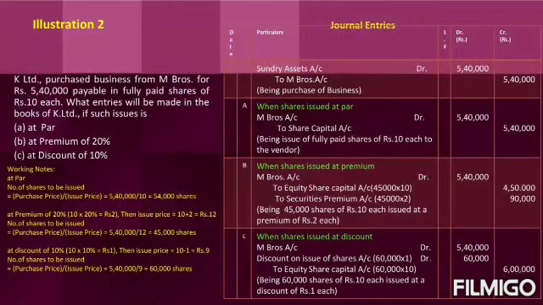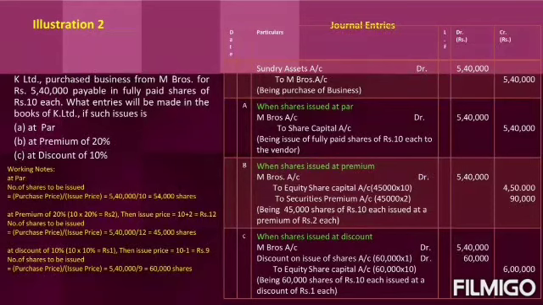Illustration 2. K Limited purchased business from M Brothers for rupees 5,40,000 payable in fully paid shares of rupees 10 each. So the company K has purchased a business from M Brothers for rupees 5,40,000, for which the company decided not to pay in cash. They want to give it in the form of fully paid shares. The original value of the share, that is the face value of the share, is rupees 10 each. And the question is, what entries will be made in the books of K Limited if such issue is at par, at premium of 20%, at discount of 10%.